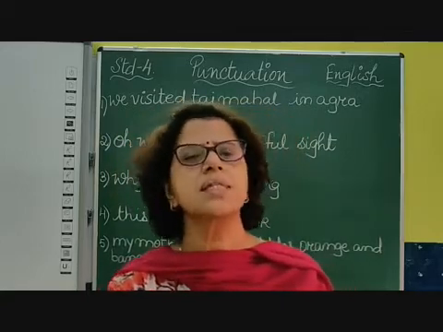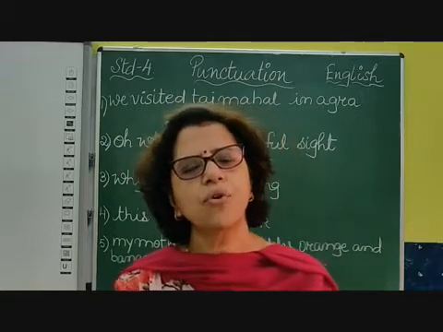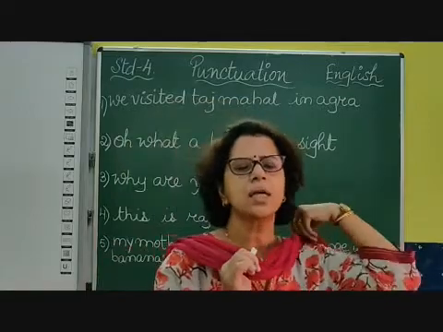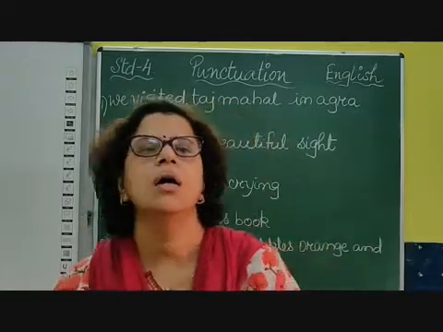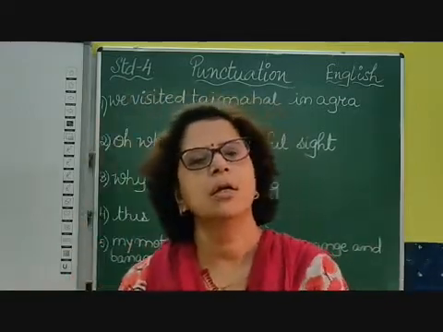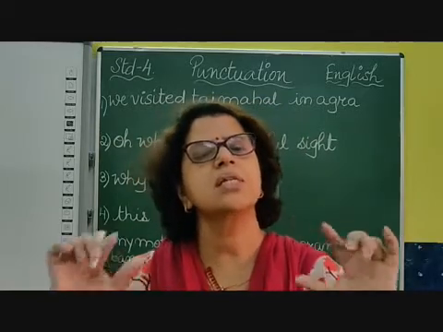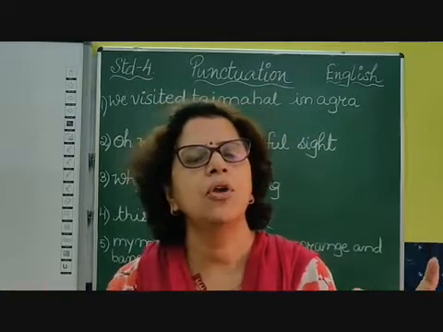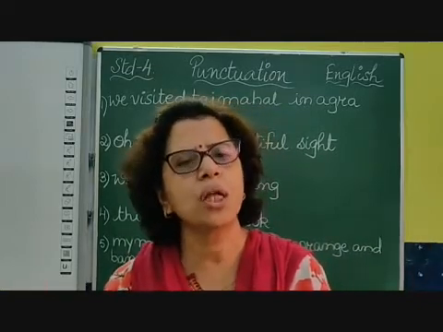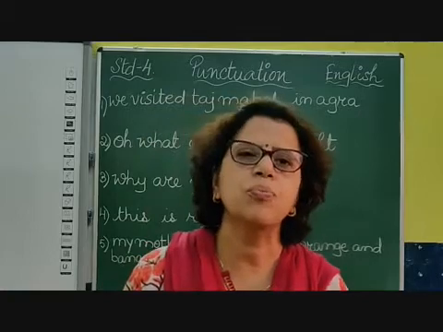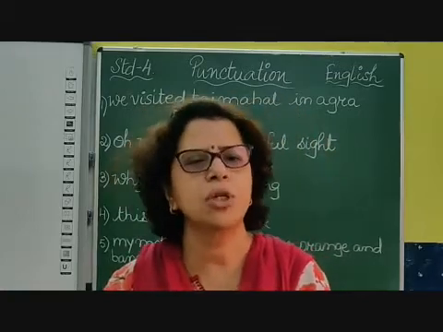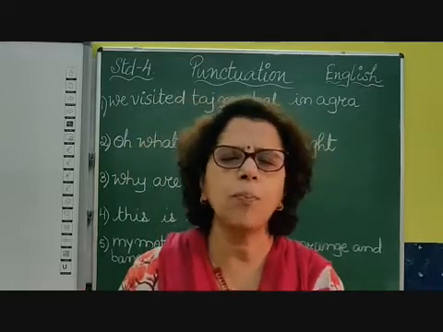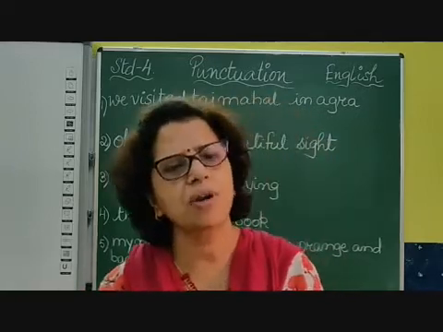Children, in a sentence, if you have many things of the same category, and it is more than 2, then you have to put a comma in between. But you cannot put a comma before and after 'and'.